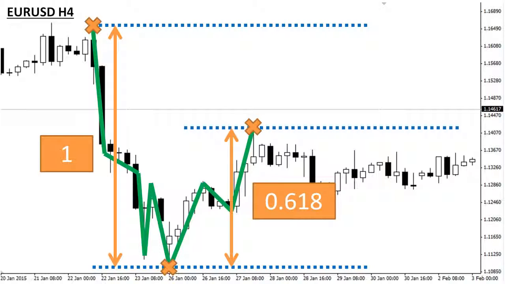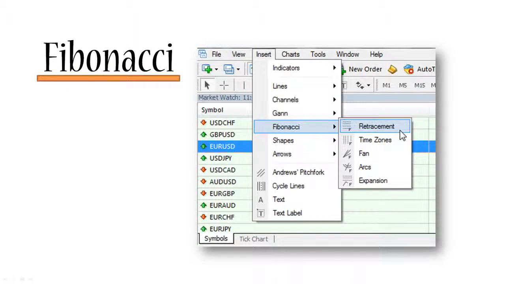You can scroll through any chart you like, and sooner or later, actually sooner rather than later, you'll find one of these examples. So the golden ratio is very powerful, not only in nature, but also in our Forex trading, and we can use it to our advantage. And you will see examples of this in our live Forex trading further down in this course. By the way, if you're using MetaTrader 4, there's a very handy way to measure these retracements. If you go to Insert, Fibonacci Retracement, you'll get a very handy tool which allows you to effortlessly measure Fibonacci retracements.